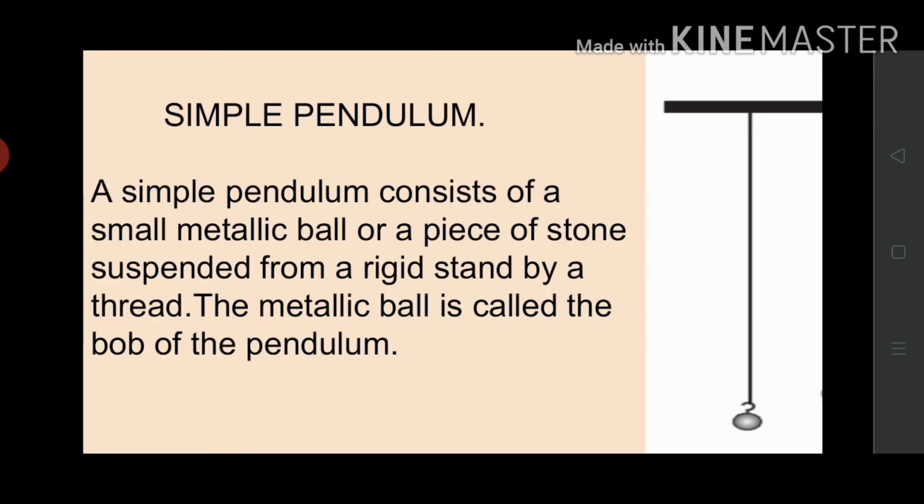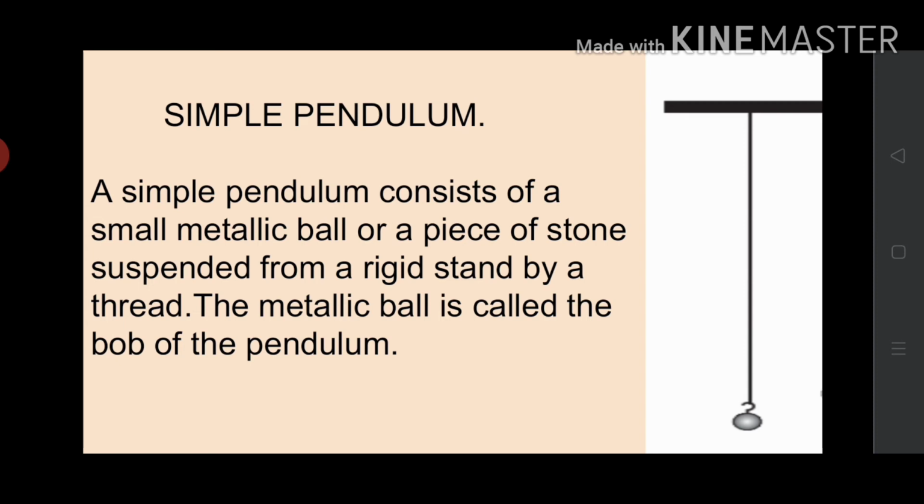A simple pendulum consists of a small metallic ball or a piece of stone suspended from a rigid stand by a thread. This metallic ball is called the bob of the pendulum.